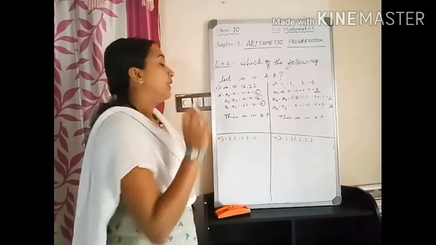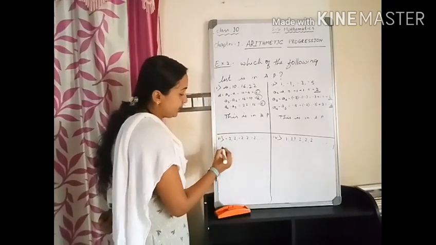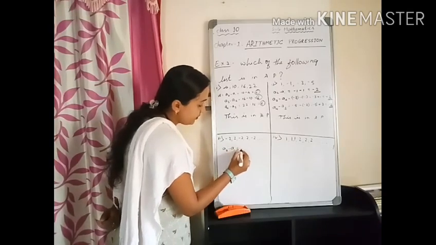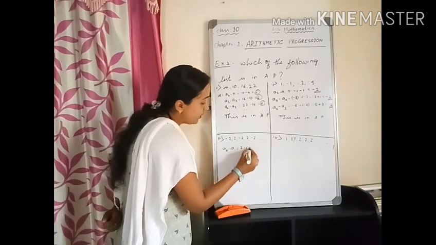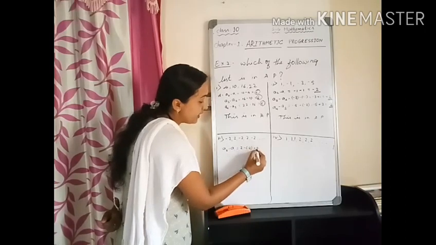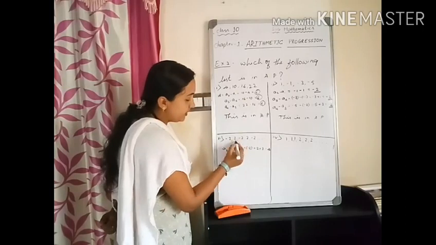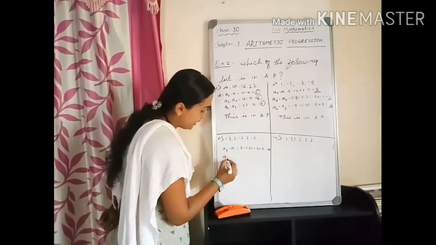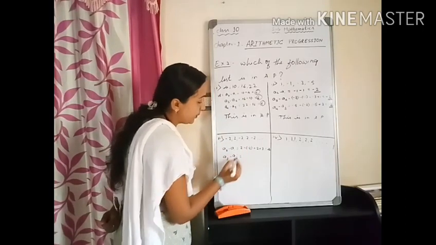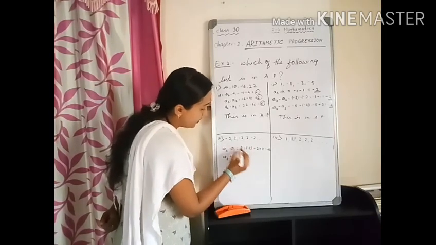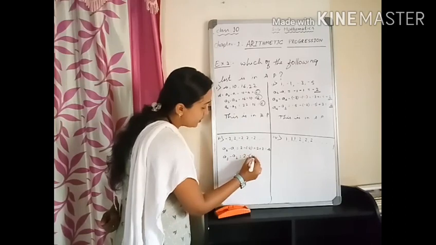Understood? Okay, let us go for the third one. Here, A2 minus A1. 2 minus of minus 2. Minus into minus is plus. So, 2 plus 2 is 4. And third term minus second term, A3 minus A2. So, minus 2 minus of 2.